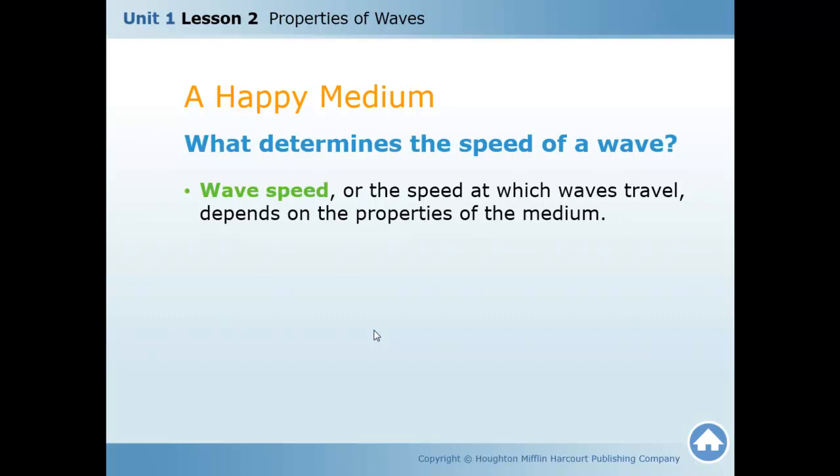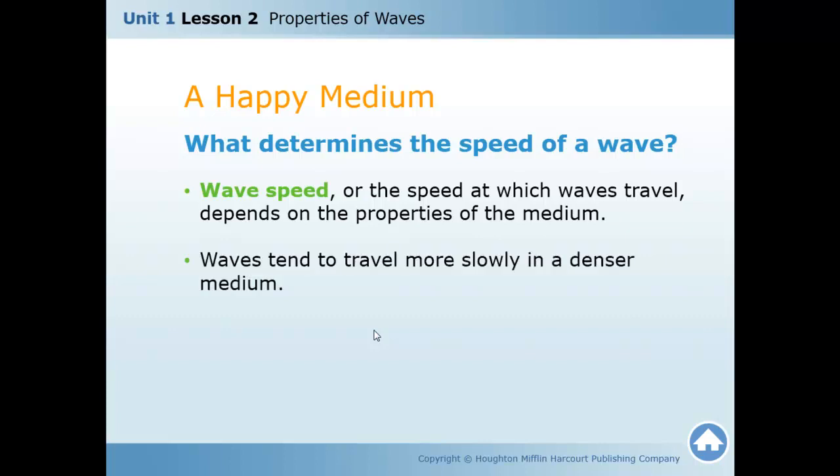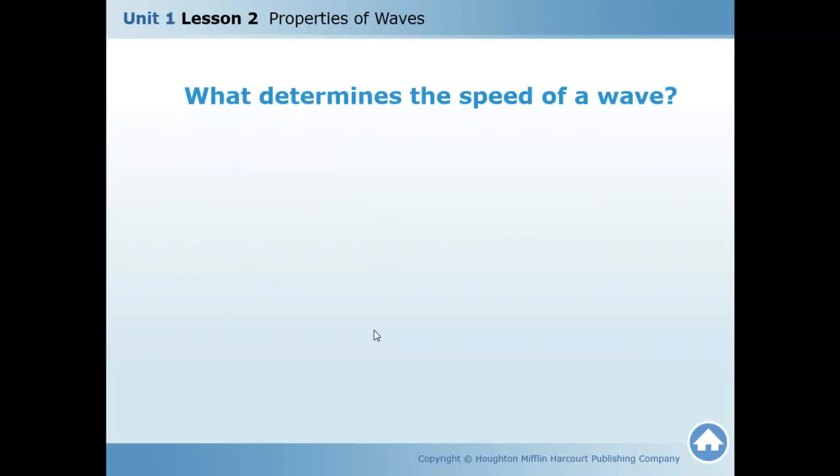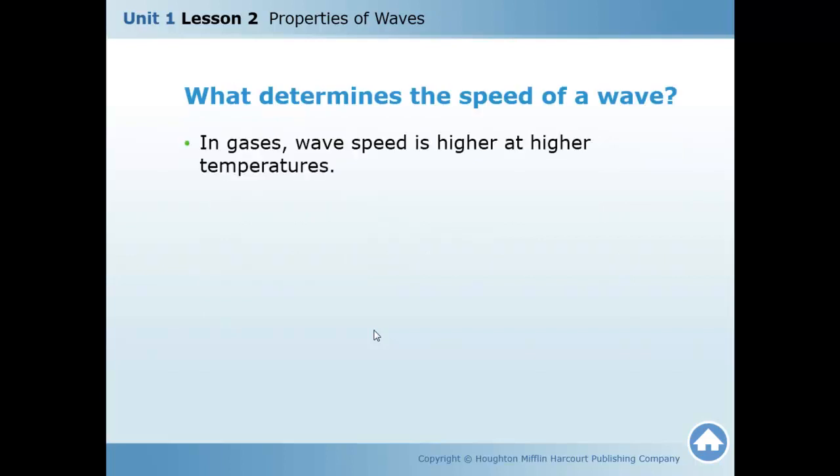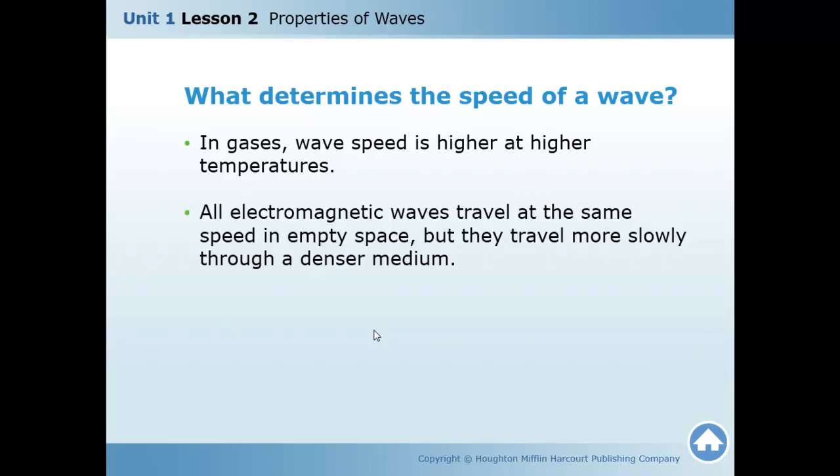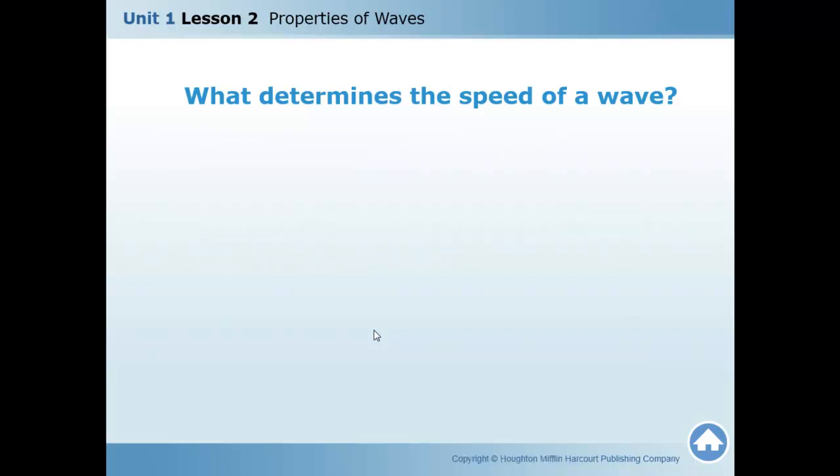So, what determines the speed of the wave? Wave speed depends on the properties of the medium. Waves tend to travel more slowly in a denser medium. Okay? In gases, wave speed is higher at higher temperature. All electromagnetic waves travel at the same speed in empty space, but they travel more slowly through a denser medium.